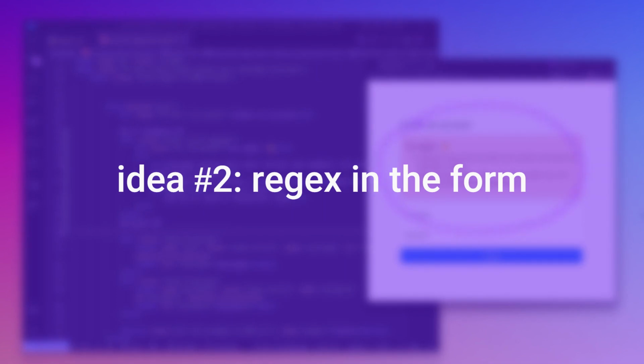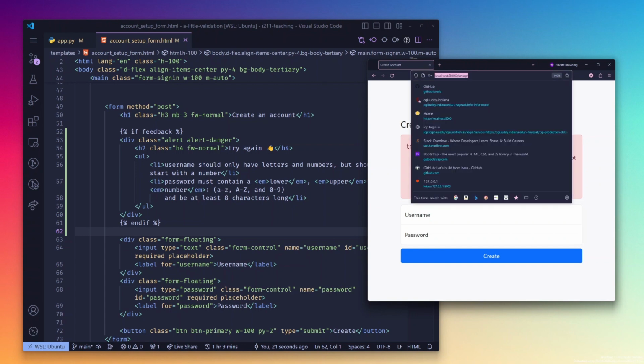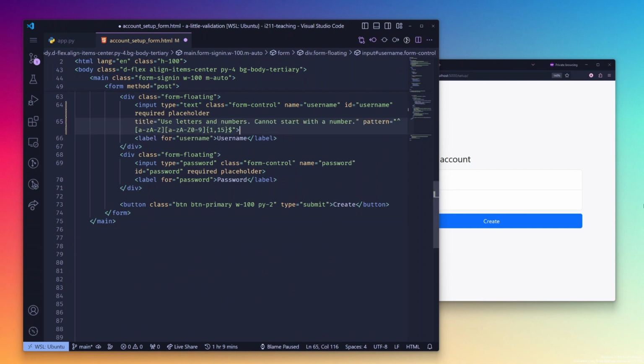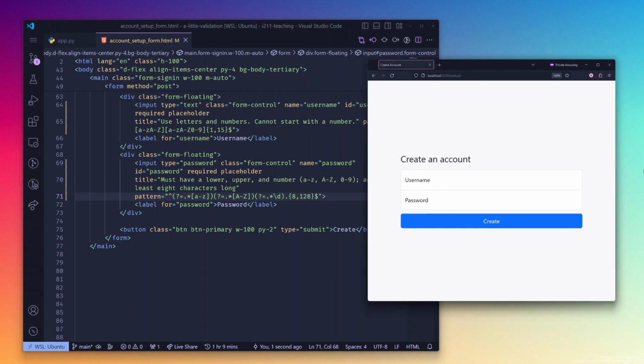This brings us to idea 2. What if we make validation part of the form itself? We're already using regular expressions on the back end to validate the data coming in, so let's encode that in the form as well. Starting from the input block, add a title field and a pattern field. The title describes what the input field expects, and the pattern is a regular expression.